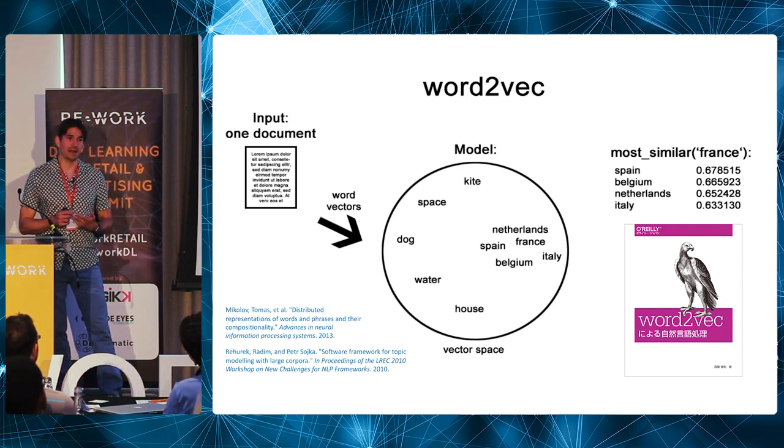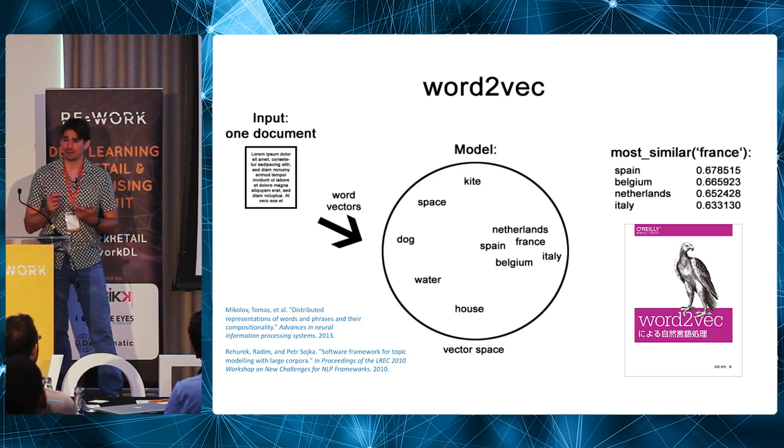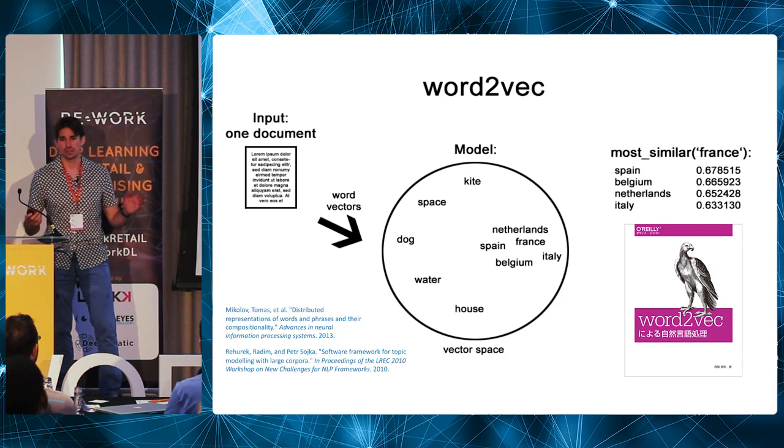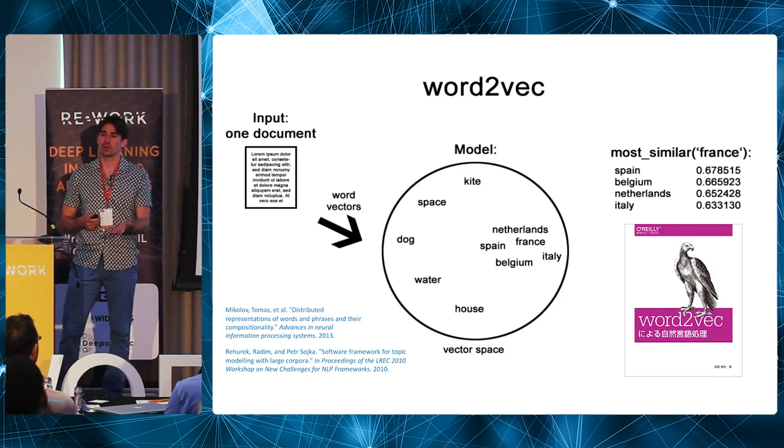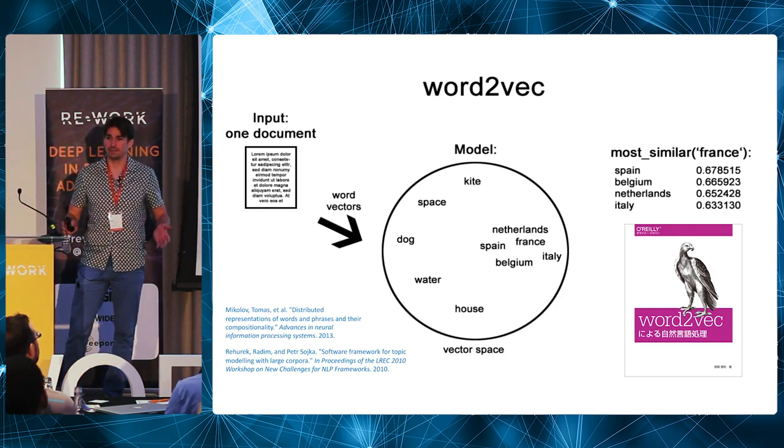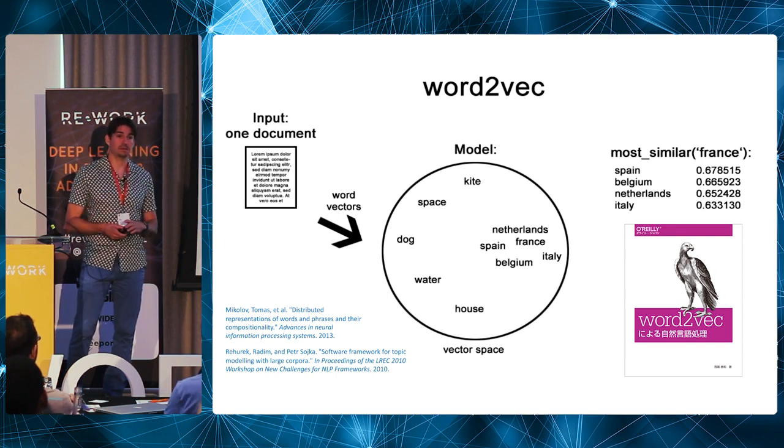It really is everywhere. And people have done this stuff for nodes of networks, for items in recommender systems. We've done it for customers. There must be like 100 papers which are something 2Vec. It's really huge. It's so big that there's even a book on it, just on this one method in Japanese, but there's a book.